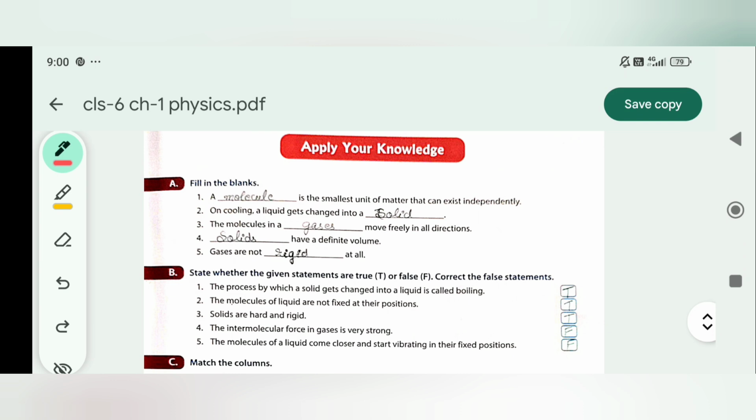Fill in the blanks. 1. A molecule is the smallest unit of matter that can exist independently. 2. On cooling, a liquid gets changed into a solid. 3. The molecules in gases move freely in all directions. 4. Solids have a definite volume. 5. Gases are not rigid at all.